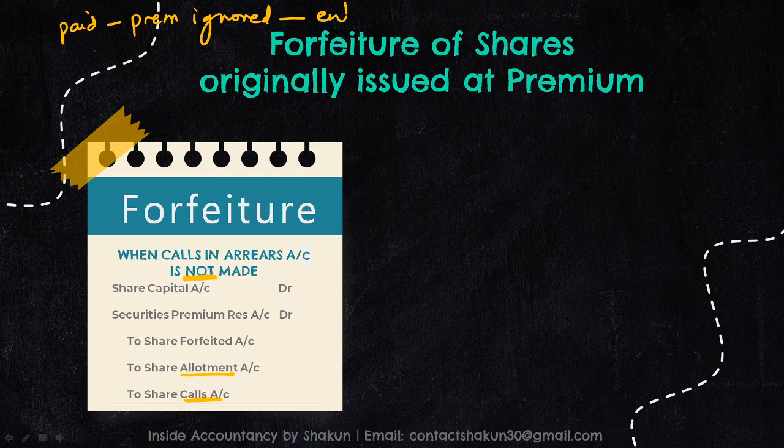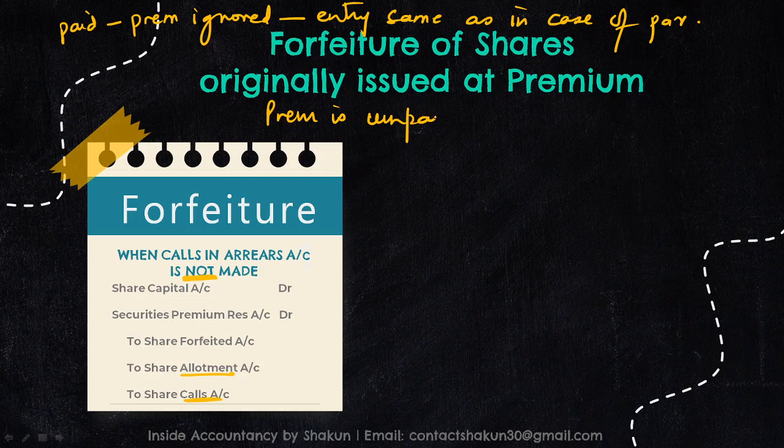So the entry will be the same as in case of par. The forfeiture in case of par, the entry will be the same. So these entries which I'm going to talk about right now are when the premium is unpaid. So whenever the premium is unpaid, it is always debited in the entry for forfeiture.